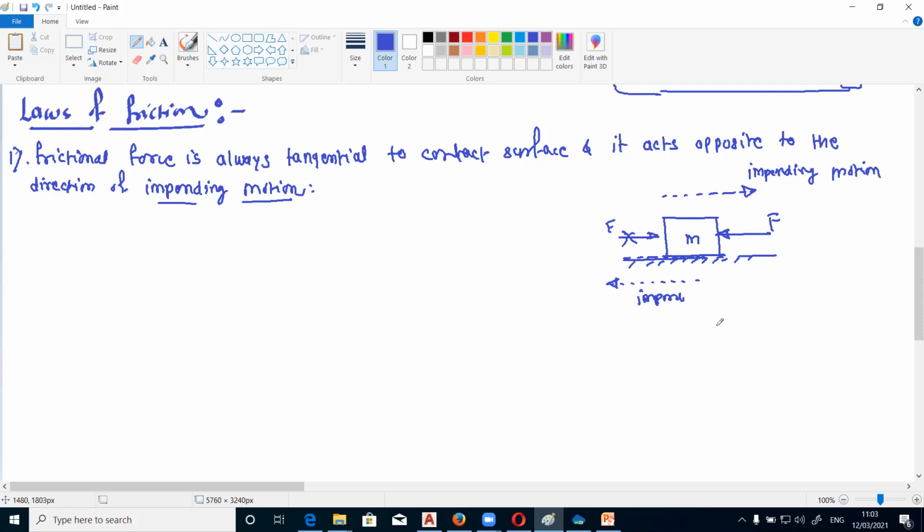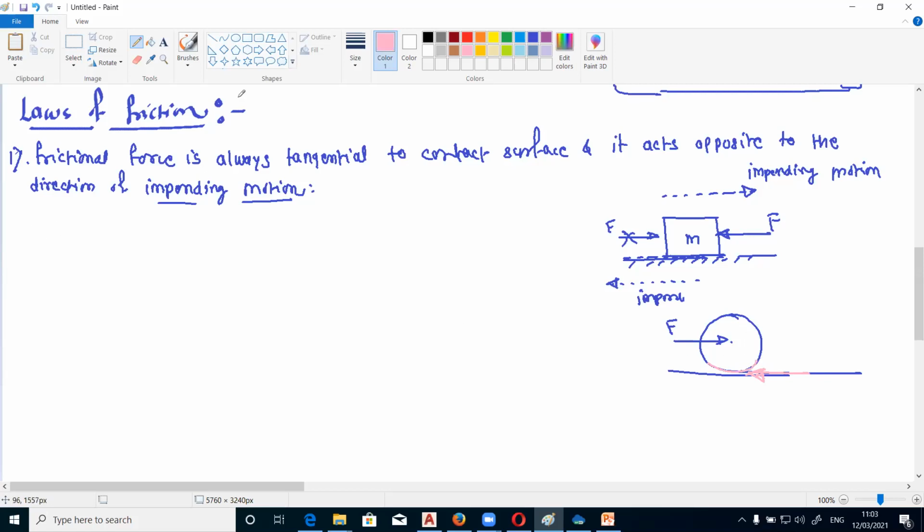Suppose we take one spherical object like this, and suppose we apply force F in the horizontal direction. Then the friction force will be opposite to the impending motion. So this is the frictional force, and it will be tangential to the surface.